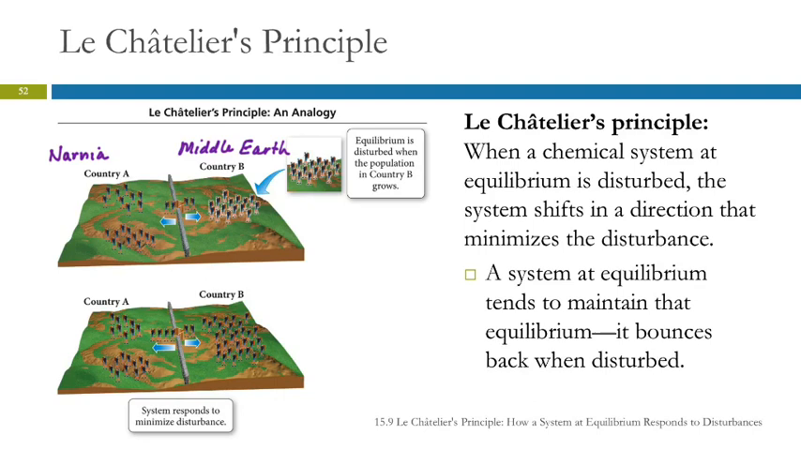A system at equilibrium tends to maintain that equilibrium. It bounces back when disturbed. So we can add stuff over here, but it will shift, and the end result is that the equilibrium expression and the equilibrium constant are still valid.